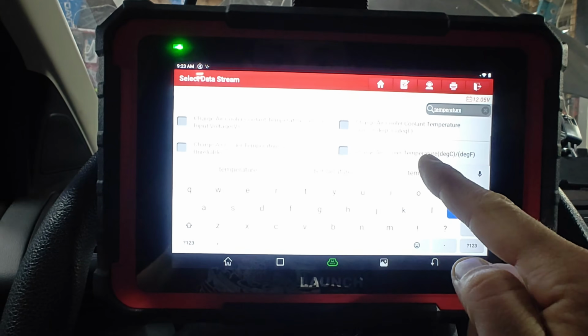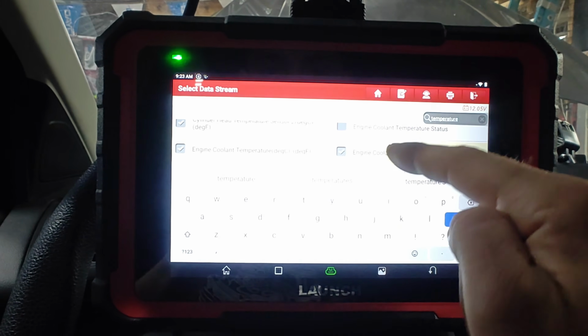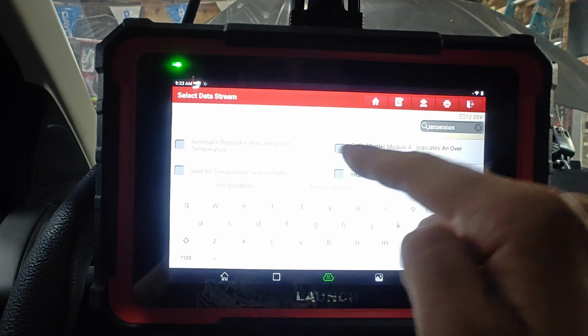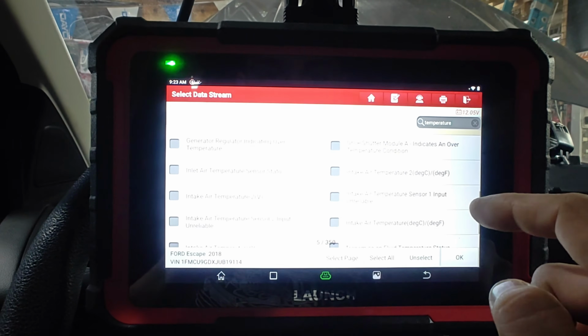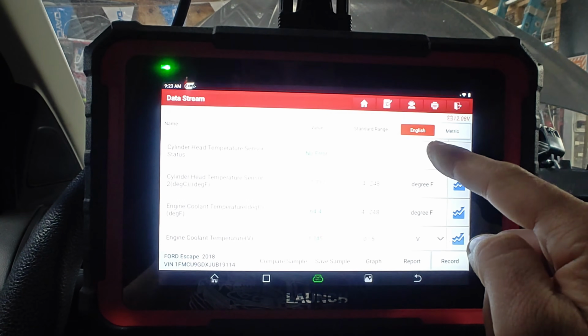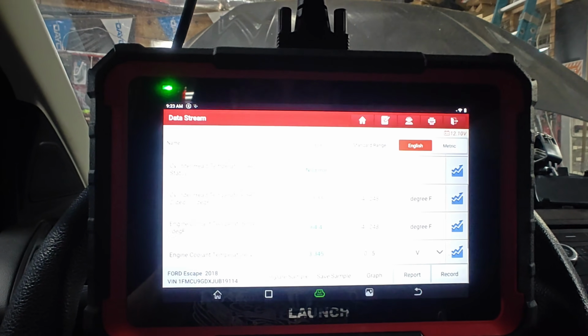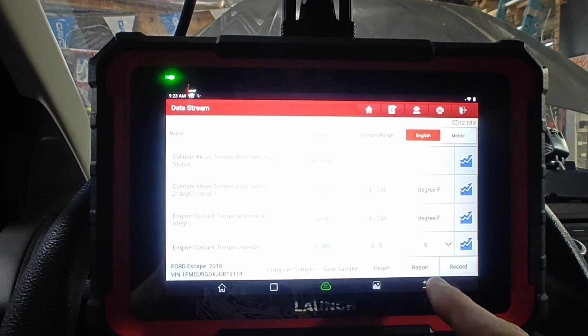See, engine coolant temp. So they call it engine coolant temp. Okay, let's look at these. No error. So they both look good. They're within 10 degrees of each other.